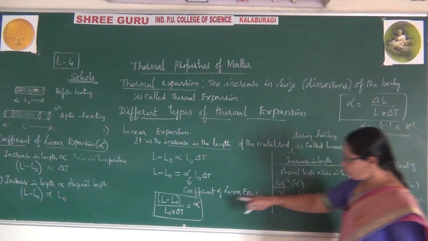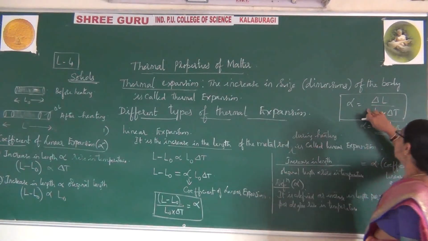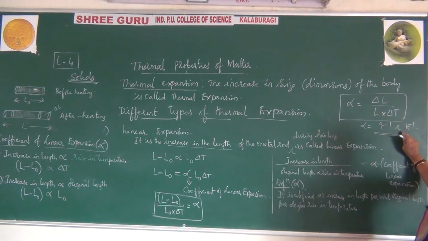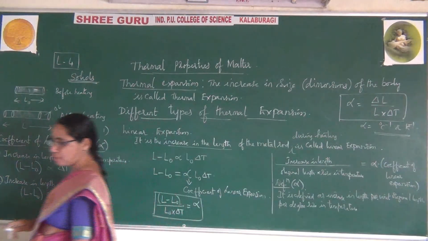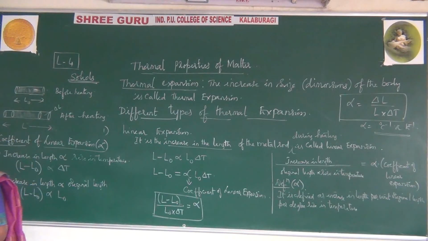This formula can also be written like this. After writing this, you are ready to write the SI unit and CGS unit, which is per degree centigrade and also per Kelvin. So just now we have learnt about alpha, the coefficient of linear expansion, and for this I give a very good example: copper is 5 times greater than glass.